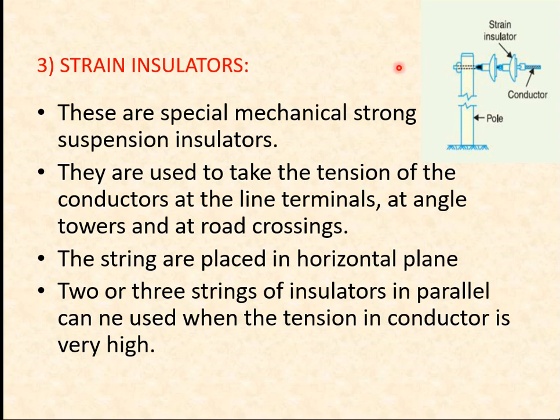You can easily see that beyond your pole there are no towers or connections over here. This type of insulator is mostly used where there is a road crossing, an angle tower or an end point. These three conditions are there. In these conditions only we use strain type insulators. The strain insulator is always placed in a horizontal plane and your pole is always in a vertical position.